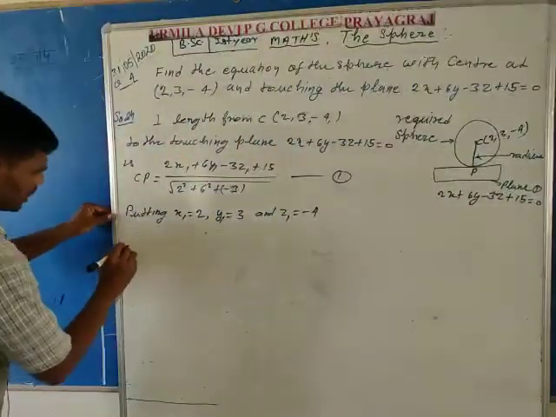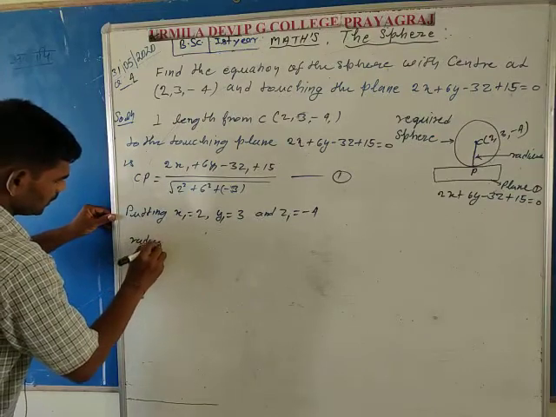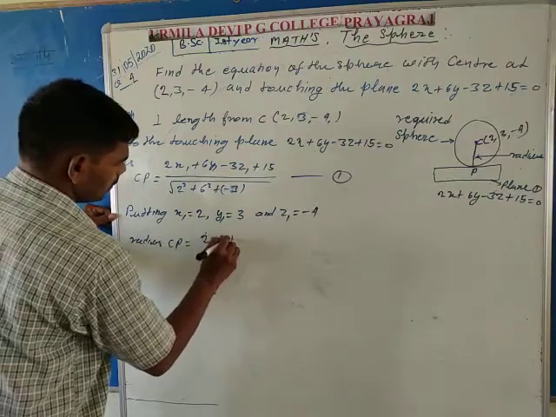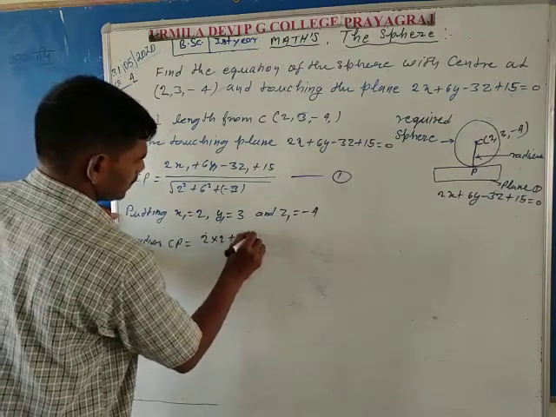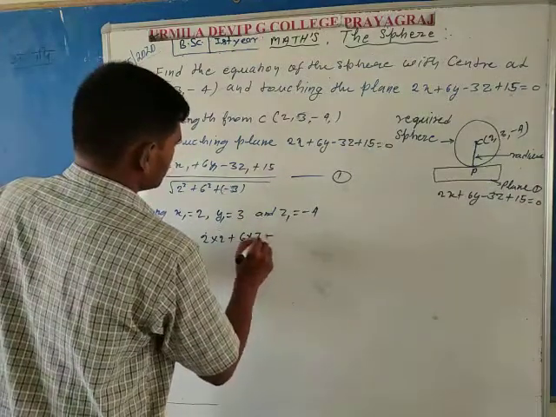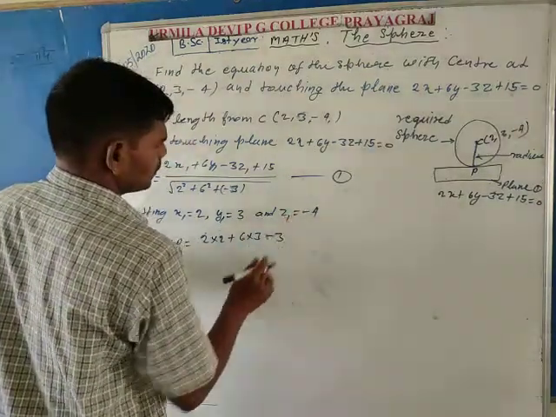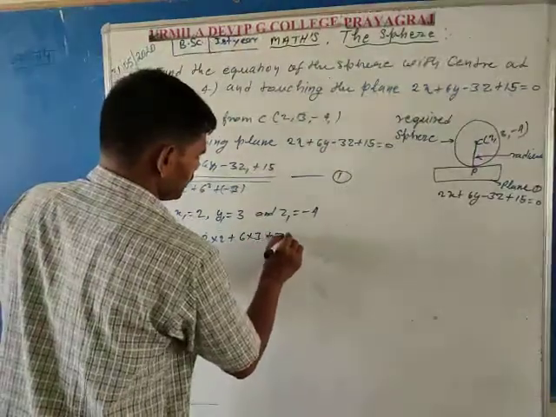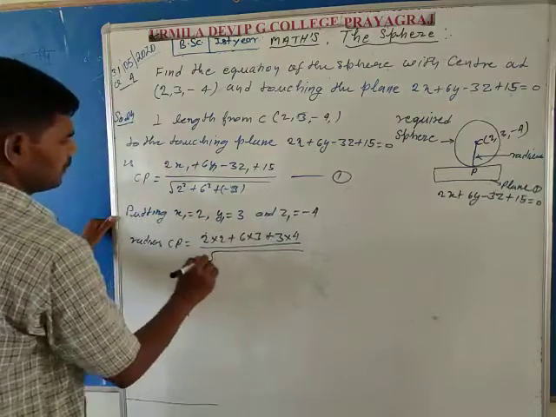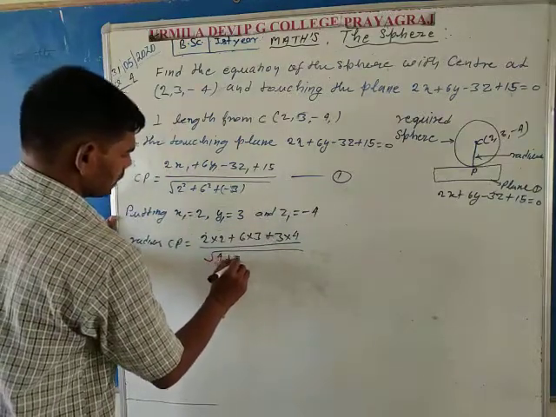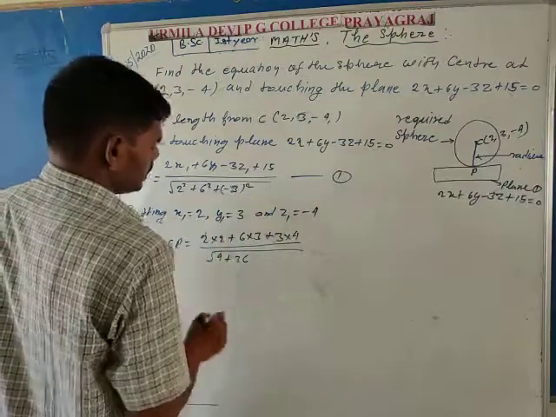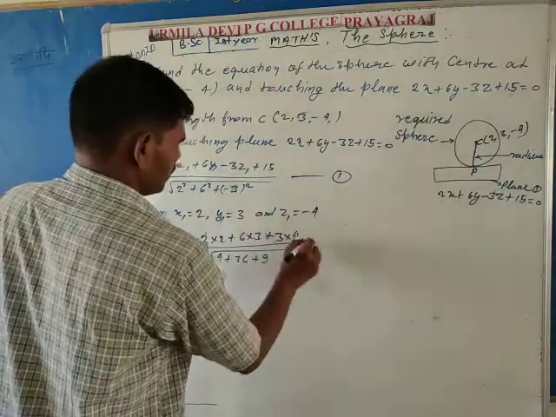So CP, meaning the radius, is equal to 2 into 2 plus 6 into 3 plus minus 3 into minus 4, plus 15, divided by the square root of 4 plus 36 plus 9, since the square of minus 3 is 9.